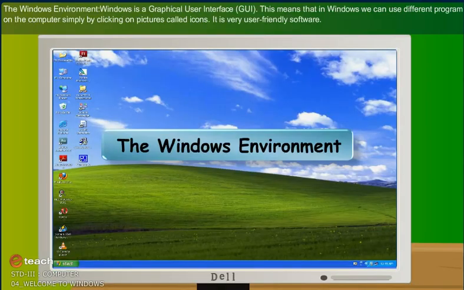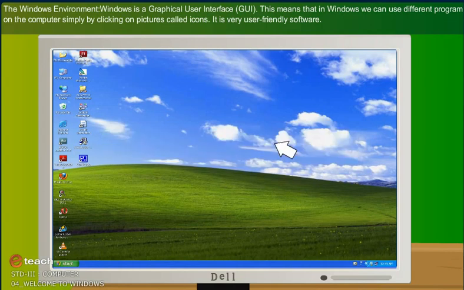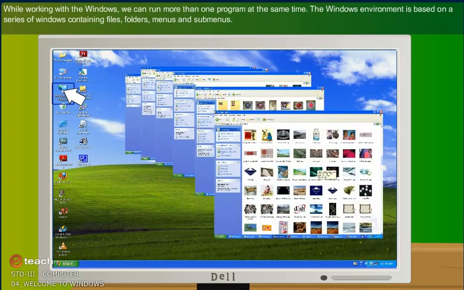The Windows environment. Windows is a graphical user interface, that is GUI. This means that in Windows, we can use different programs on the computer simply by clicking on pictures called icons. It is very user-friendly software. Like working with the Windows, we can run more than one program at the same time. The Windows environment is based on a series of windows containing files, folders, menus, and submenus.